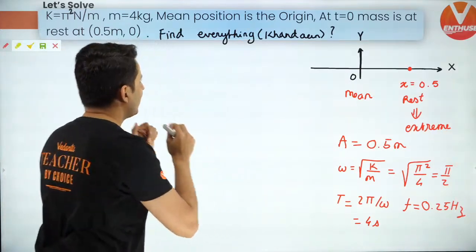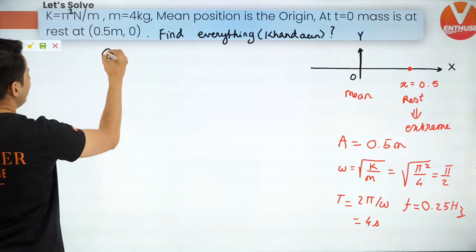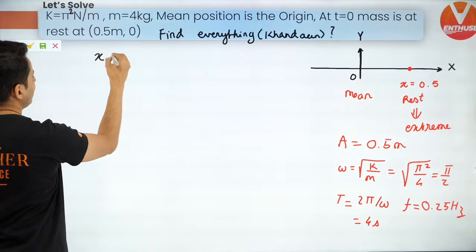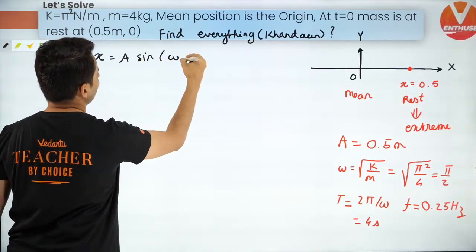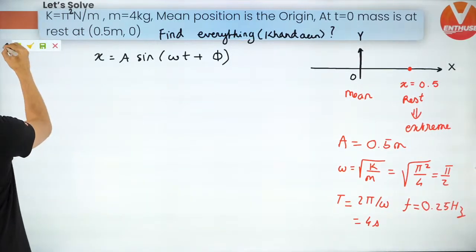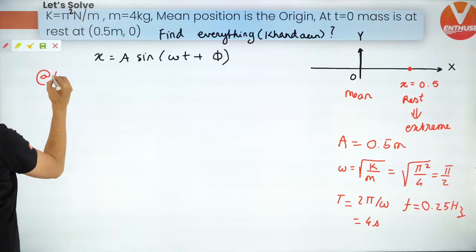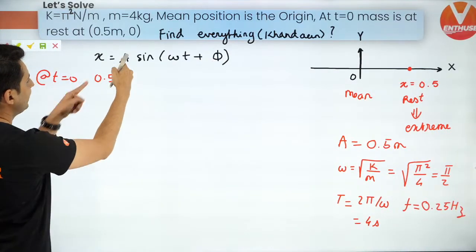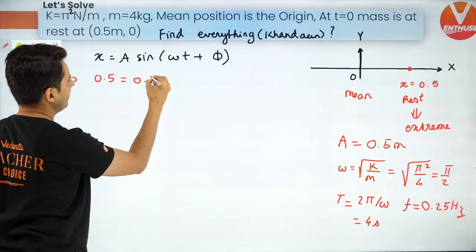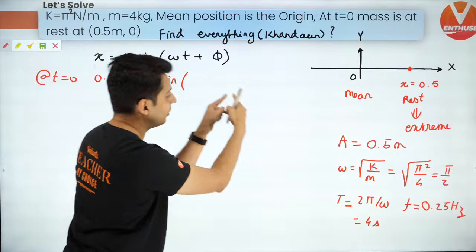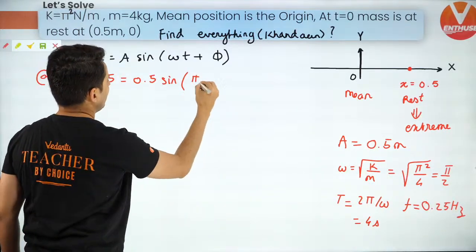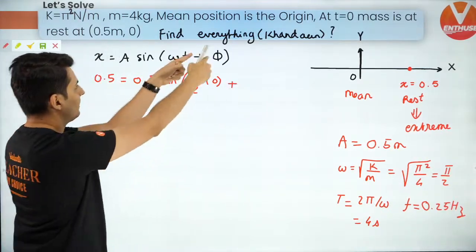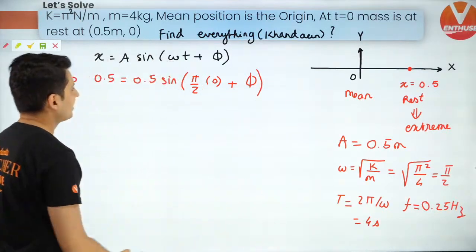Now I'll find more. What is the value of phi? Can we find that out? Yes, I'll tell you how. x is A sine omega t plus phi. Think about it. At t equal to 0, what is the value of x? The value of x is 0.5. The amplitude is also 0.5. Omega is pi by 2, but that was unnecessary because I'm going to put the value of time as 0, plus phi. I don't know that, I want to find that out.